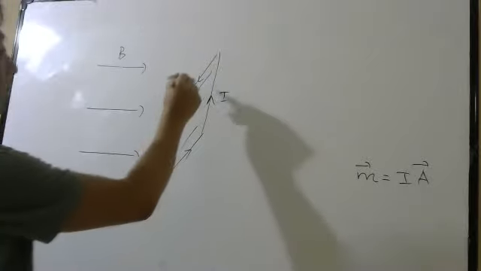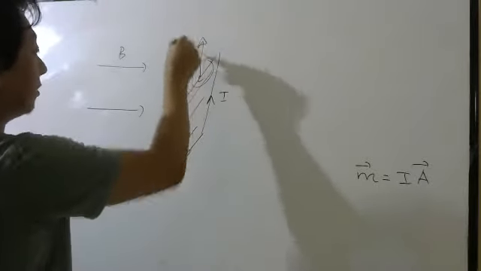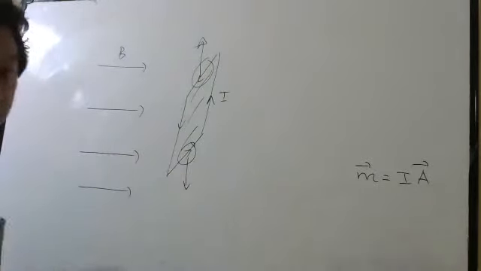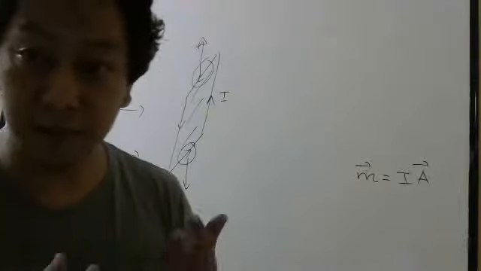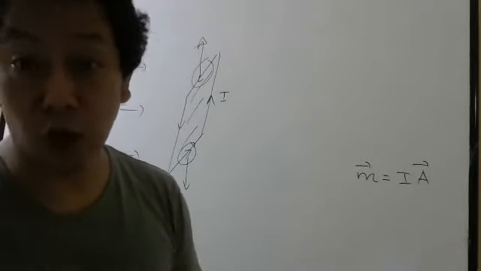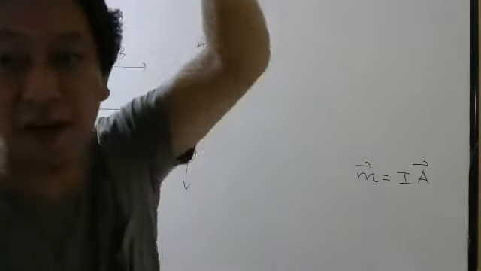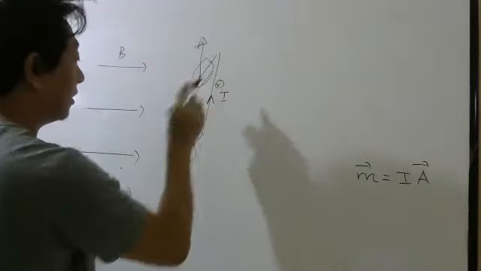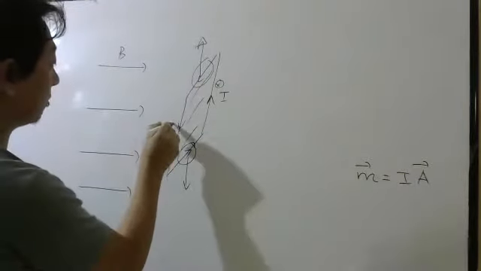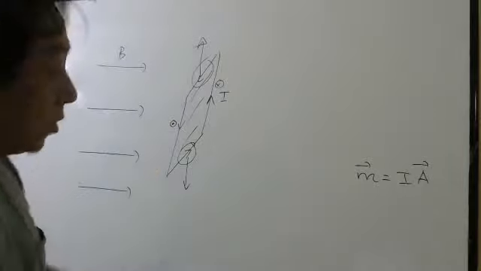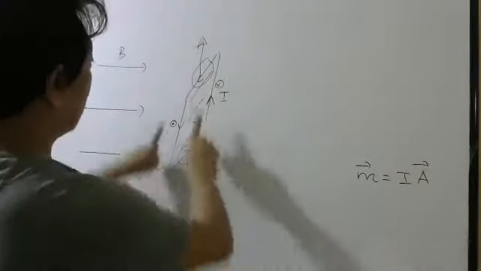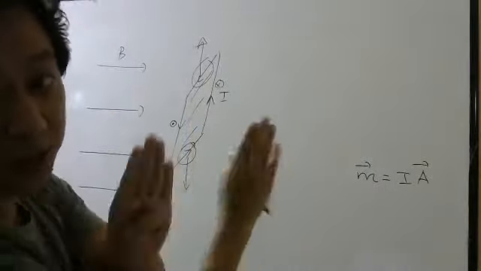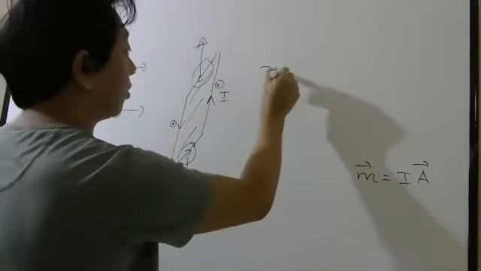Then, if you remember, I told force on this part will be here. Force on this part will be here. Those two forces will cancel in magnitude and they will not produce torque also because they are acting in the same line. Then I told this part will feel force inside the board. This part will feel force outside the board. So because of these two forces, this whole loop will rotate. That means it will experience a torque.